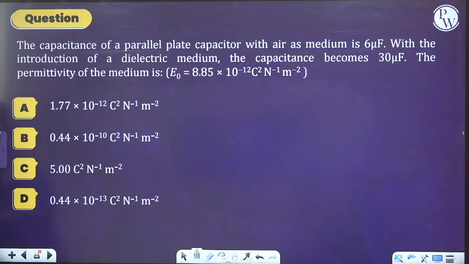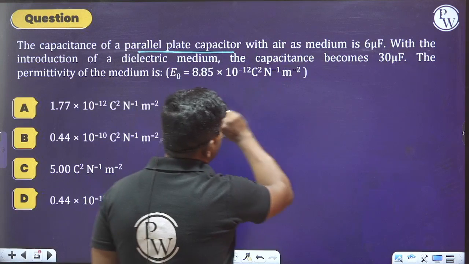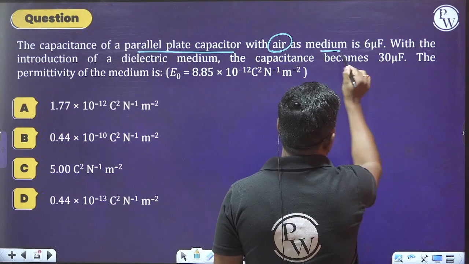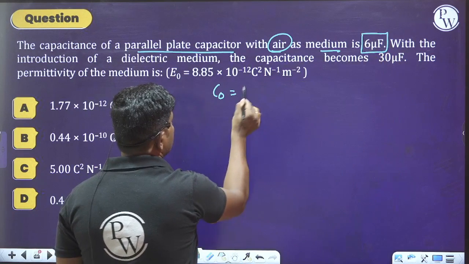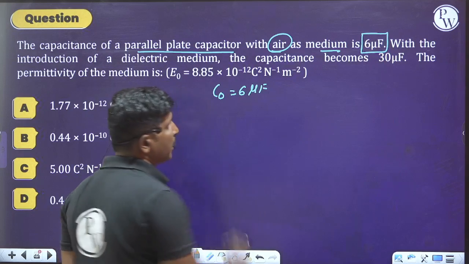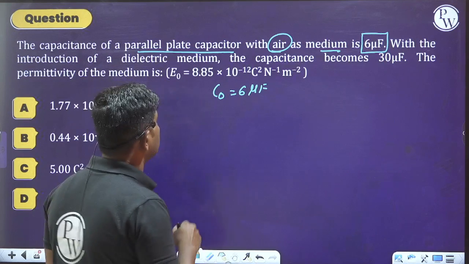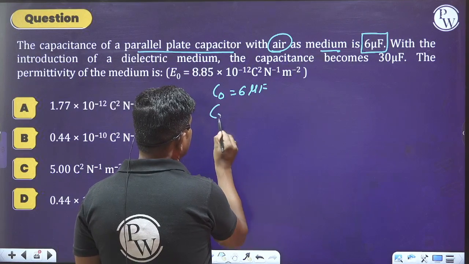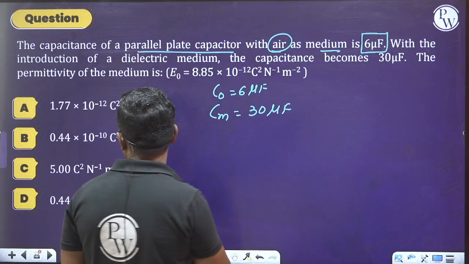Please read this question here. The capacitance of a parallel plate capacitor with air as medium is 6 microfarad. That is, they have given C0 is equal to 6 microfarad. With introduction of a dielectric medium, the capacitance becomes 30 microfarad.